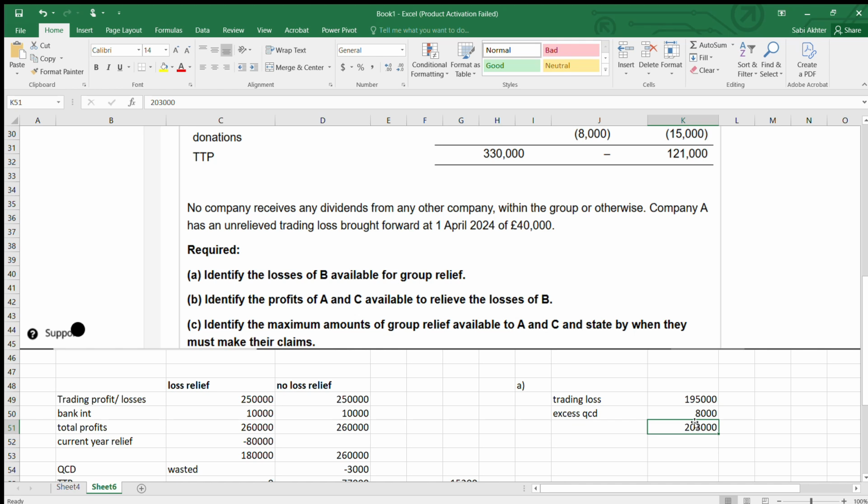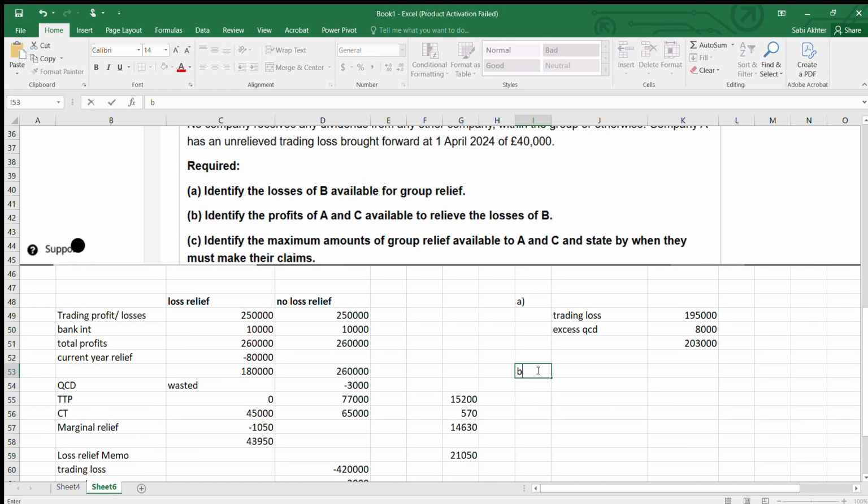Now, coming to part B. Identify the profits of A and C available to relieve the losses of B. So from A, we are moving on to part B. When we do B, we'll keep A and C separate.